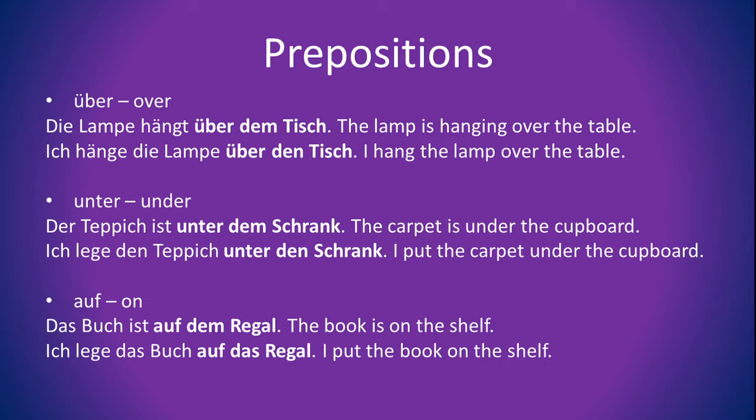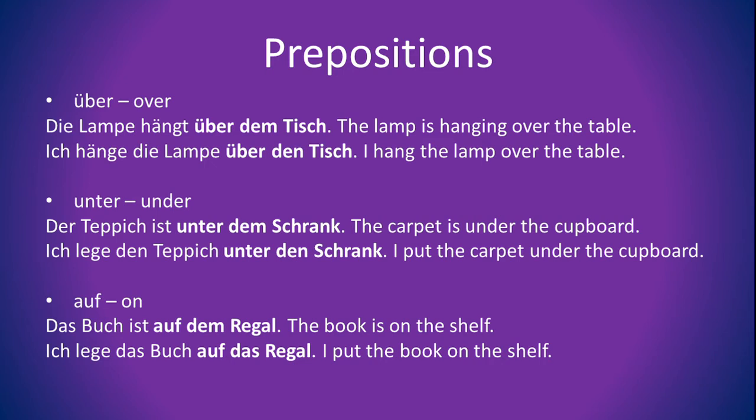Okay, so in first example, when we don't have an action, when we have the question wo ist die Lampe? Über dem Tisch. In the second example, wohin hänge ich die Lampe? Über den Tisch. I hope you managed to get the differences between the two examples. And for each preposition, the logic is the same. Okay, let's see the second one.